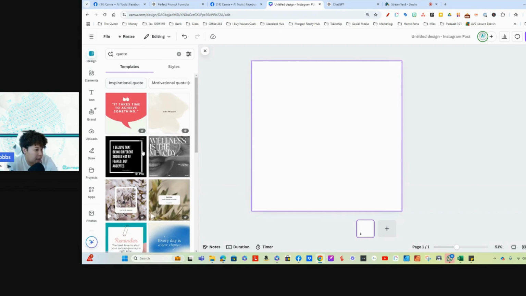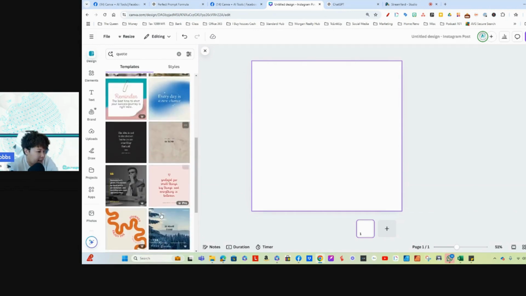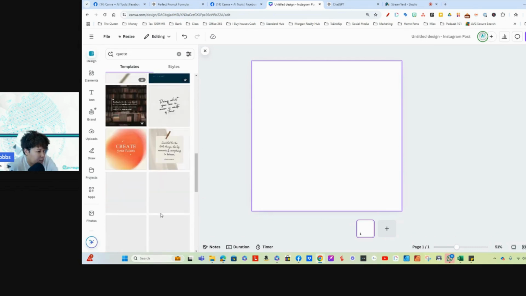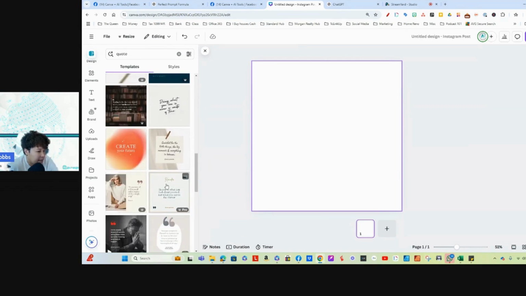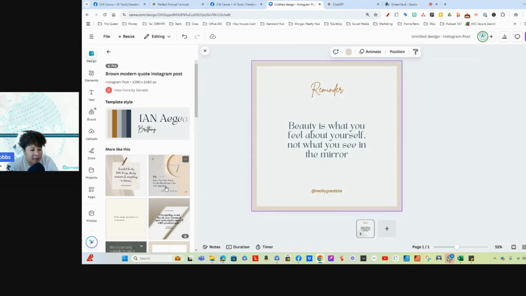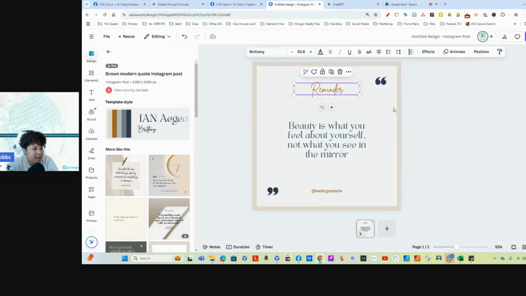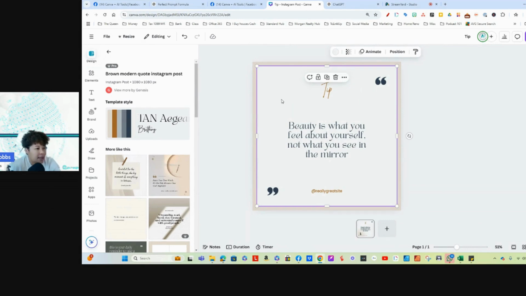And we're going to click on quote, and we're going to find a template that we like. So you scroll through, you find a template that you like. I'm just going to click on this one. Okay. So this says reminder here. So how about if we change that to tips, to just tip, and you will see why in a minute.